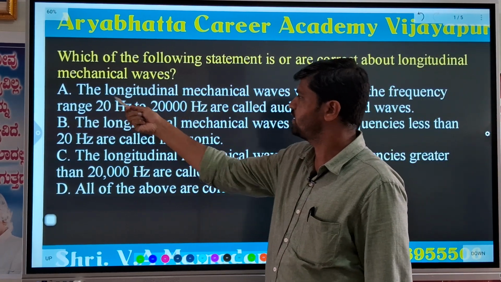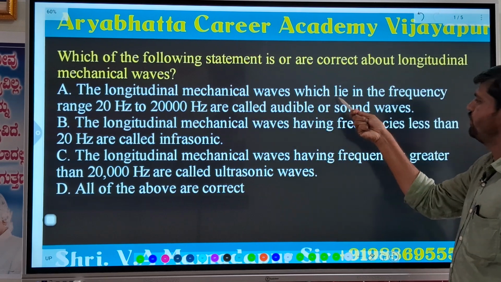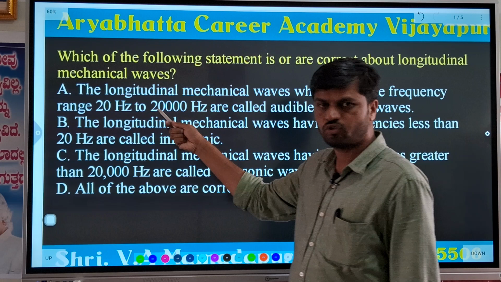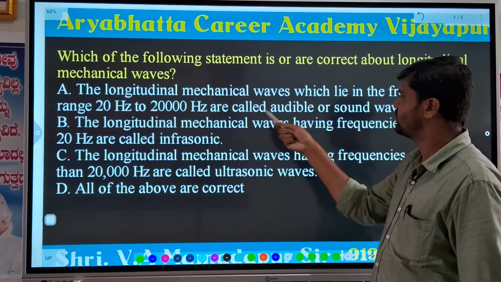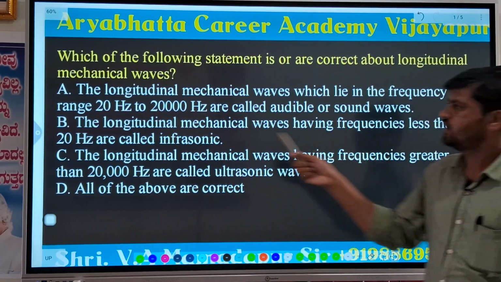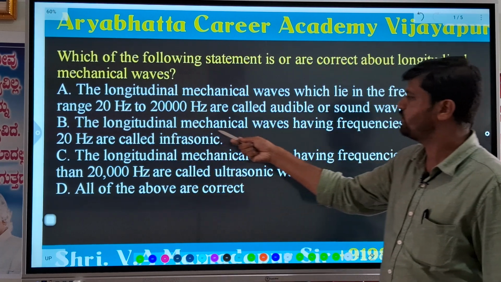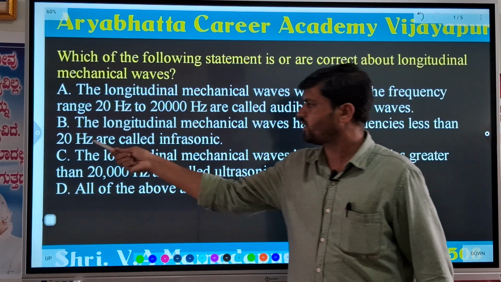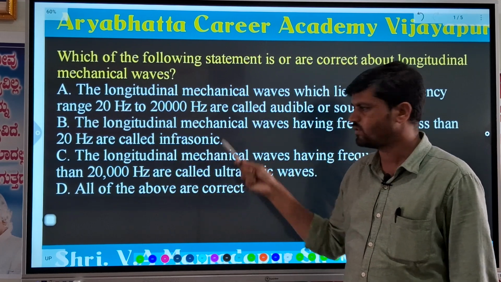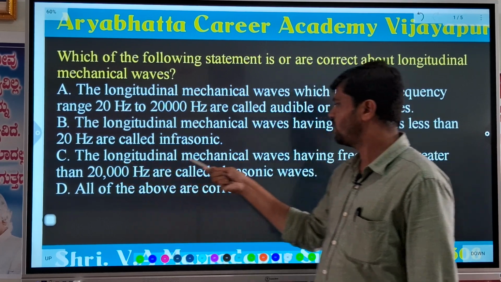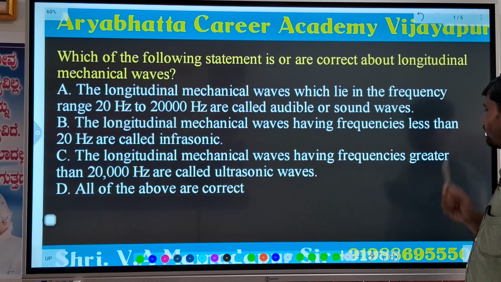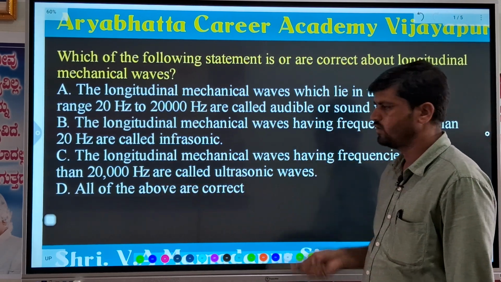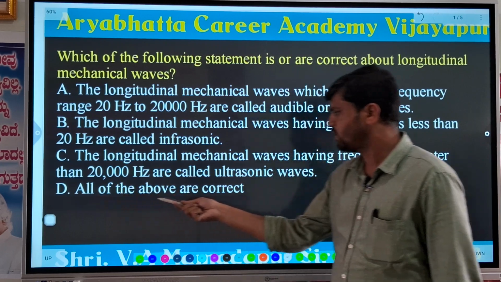The first option is: longitudinal mechanical waves which lie in the frequency range of 20 Hz to 20,000 Hz are called audible or sound waves. Option B: longitudinal mechanical waves having a frequency less than 20 Hz are called infrasonic waves. The third option: longitudinal mechanical waves having frequencies greater than 20,000 Hz are called ultrasonic waves. Then option D: all of the above are correct.